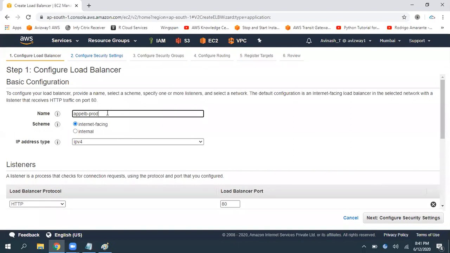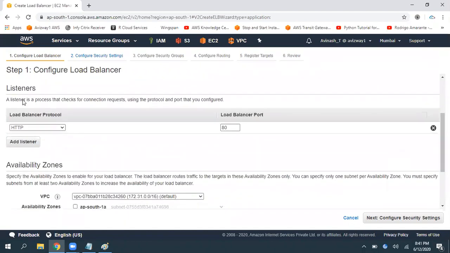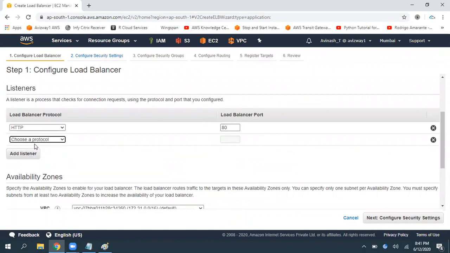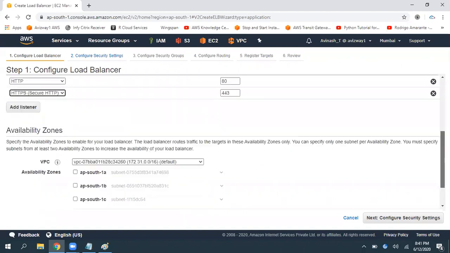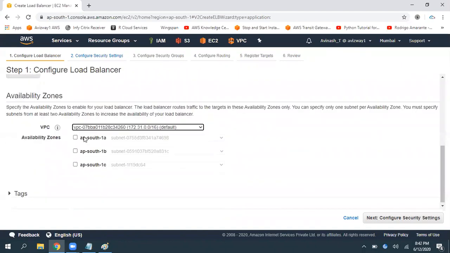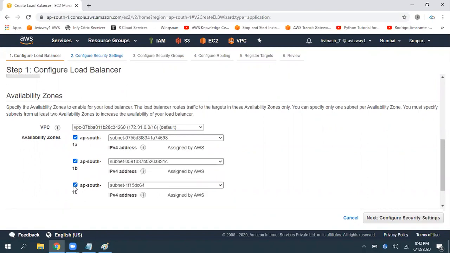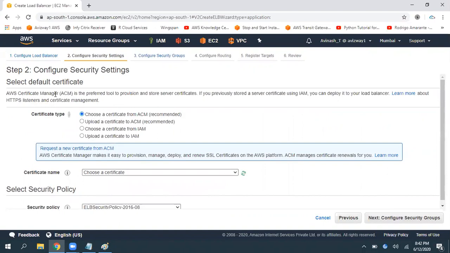ELB production. Now, do you want to make it internet facing or internal? I'm going to make it internet facing. And for the listener, I'm going to open port number 80 only. See, I'll show you if I open port number 443. Under what VPC do you want to run? I'm going to select all the subnets under this VPC. Now click on next. See, here it is asking me to choose the certificate.